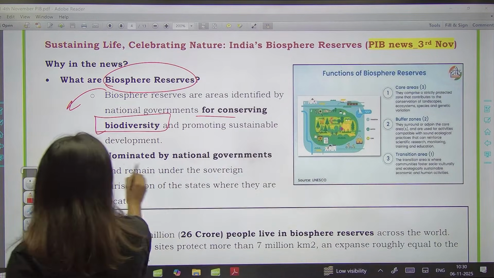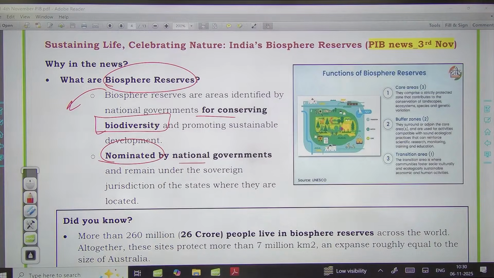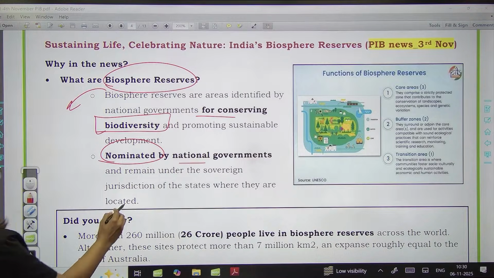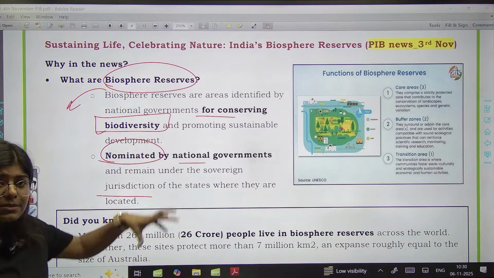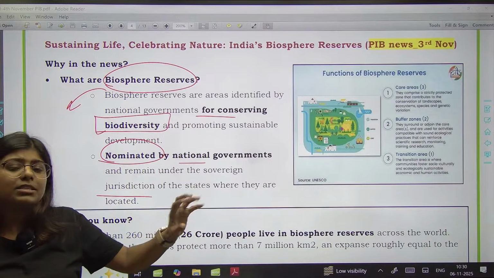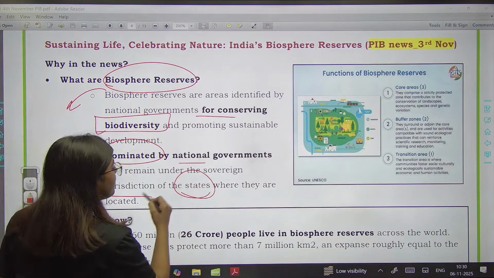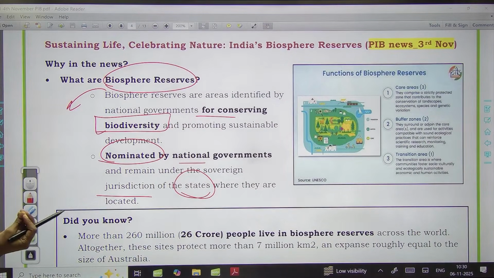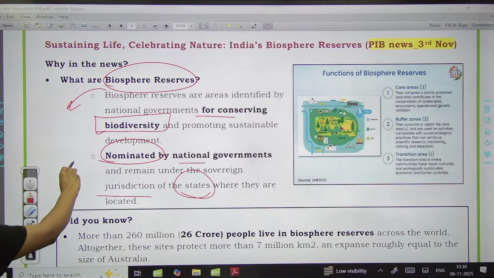Okay, now as I said, it is nominated by the national government. Central government इसे क्या करेगा, recognize करेगा, and thereafter इसका जो sovereign jurisdiction होगा, यानी this is going to be covered and administered by the state government. Okay, because जो भी आपके biosphere reserve रहेंगे वो कहाँ पे रहेंगे, state के ही access में रहेंगे, उनके jurisdiction में रहेंगे. Okay, but they will be nominated by whom?